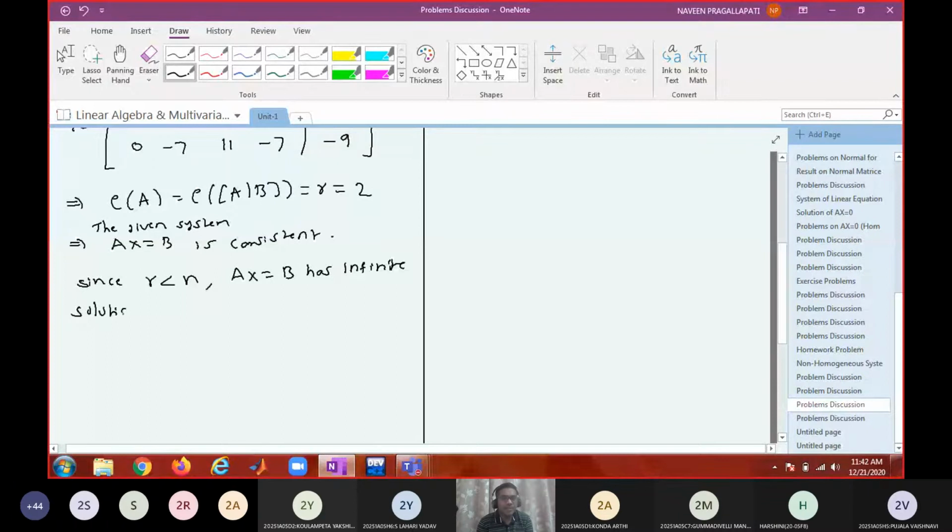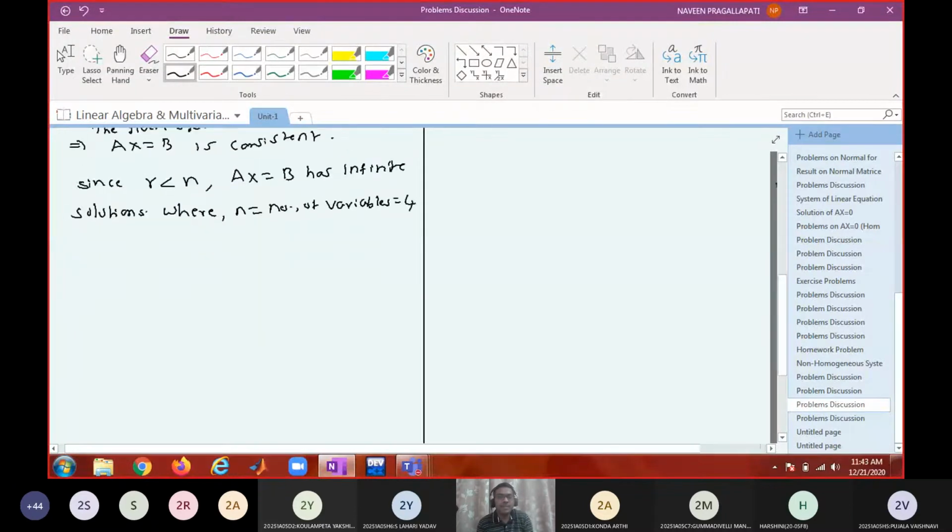Now we are trying to find out those infinite solutions, where n equals 4, number of variables equal to 4.